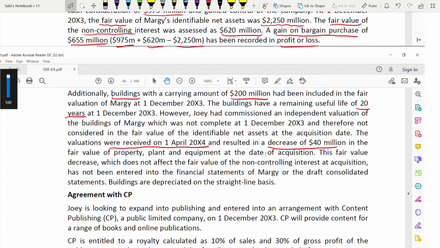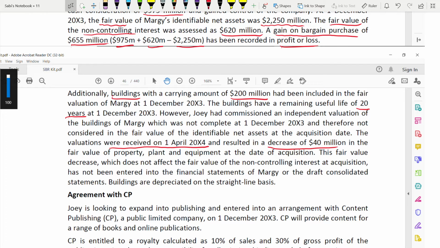This fair value decrease does not affect the fair value of NCI, by the way, because in the NCI you need the net assets. But this 40 million has not been entered anywhere, neither in the individual financial statements of Mergy nor in the draft consolidated financial statements.